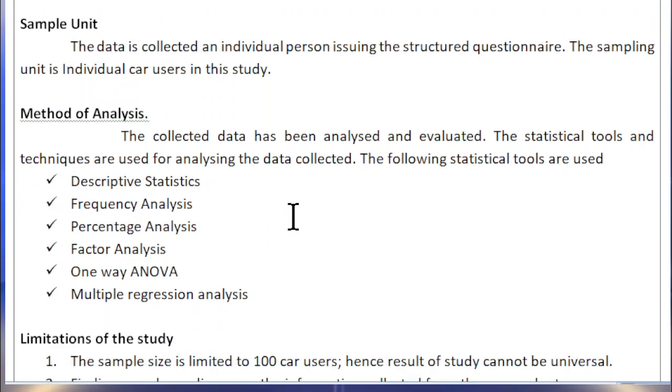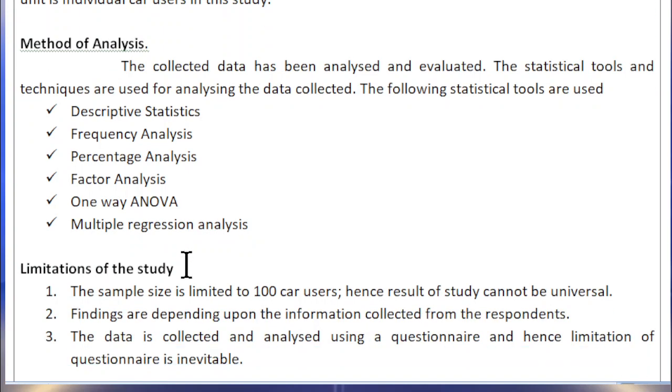Here the statistical tools used are descriptive statistics, frequency analysis, percentage analysis, factor analysis, one-way ANOVA, and multiple regression analysis. These techniques are used, or we can take one or two techniques for analyzing the data.